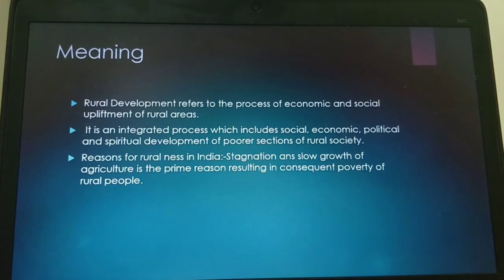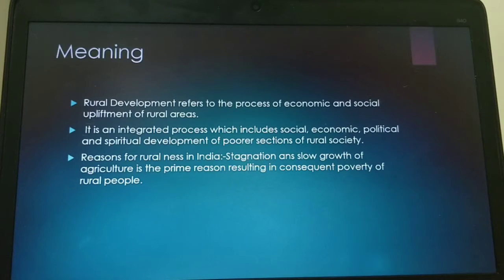Economic: if they introduce factories or small scale industries, they can go for work, and economic development is also possible. Political: if the people of the village themselves take part in the administration, political development is also possible. Spiritual development, like introducing fairs and other festivals in particular areas, can uplift them. So likewise, they started doing. Of course, they are doing, but it is not up to the mark.